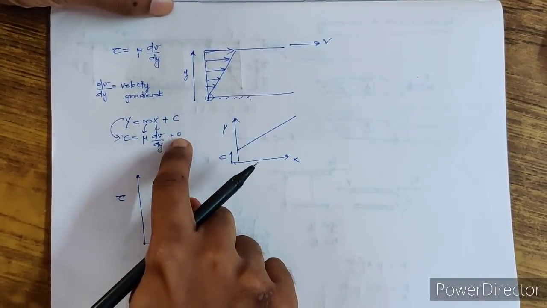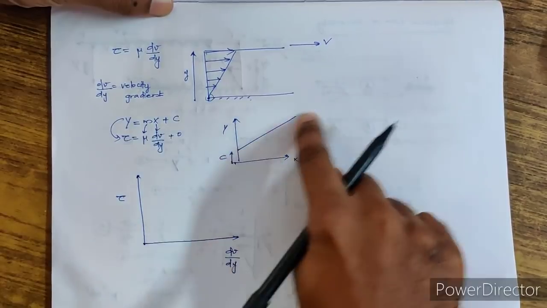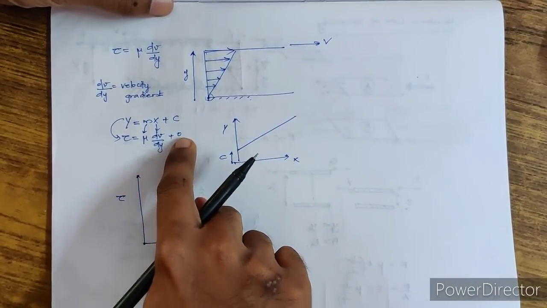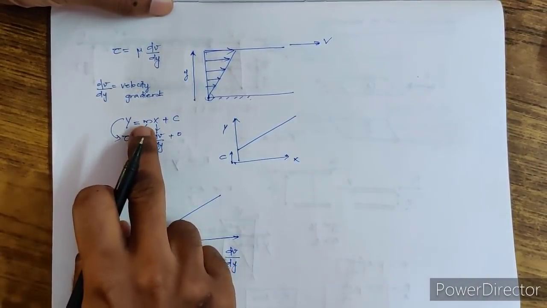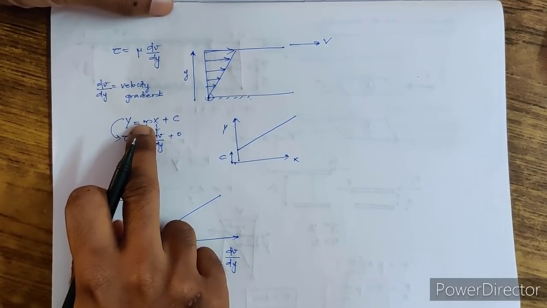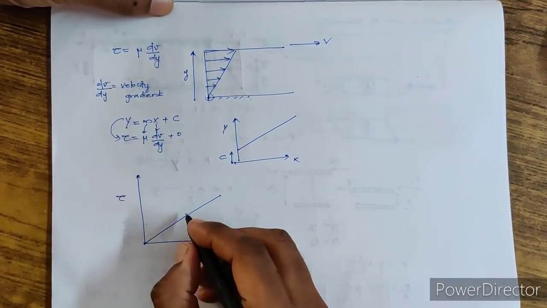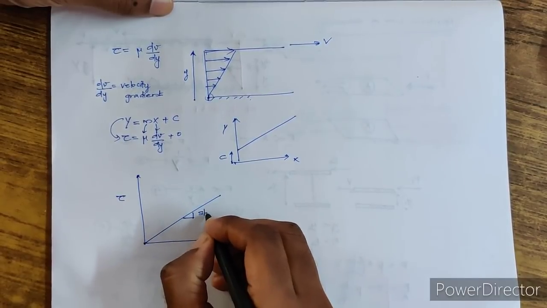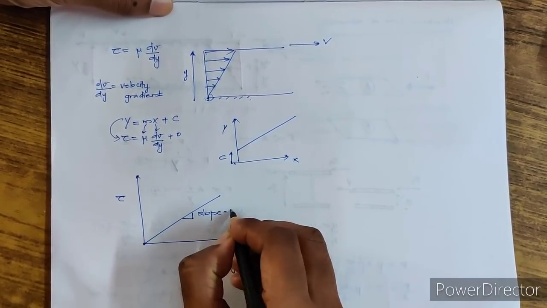It would start from c, but here it starts from 0. And m is called the slope, so the slope will be equal to mu.